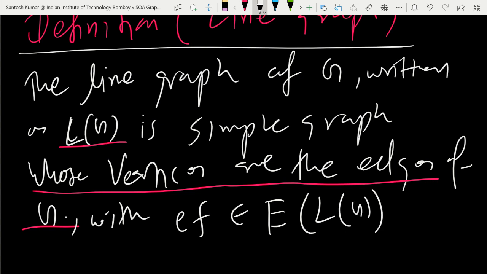So EF is an edge in the line graph, meaning E alone is a vertex in the line graph and F alone is a vertex in the line graph. E was an edge in graph G, and F was an edge in graph G.